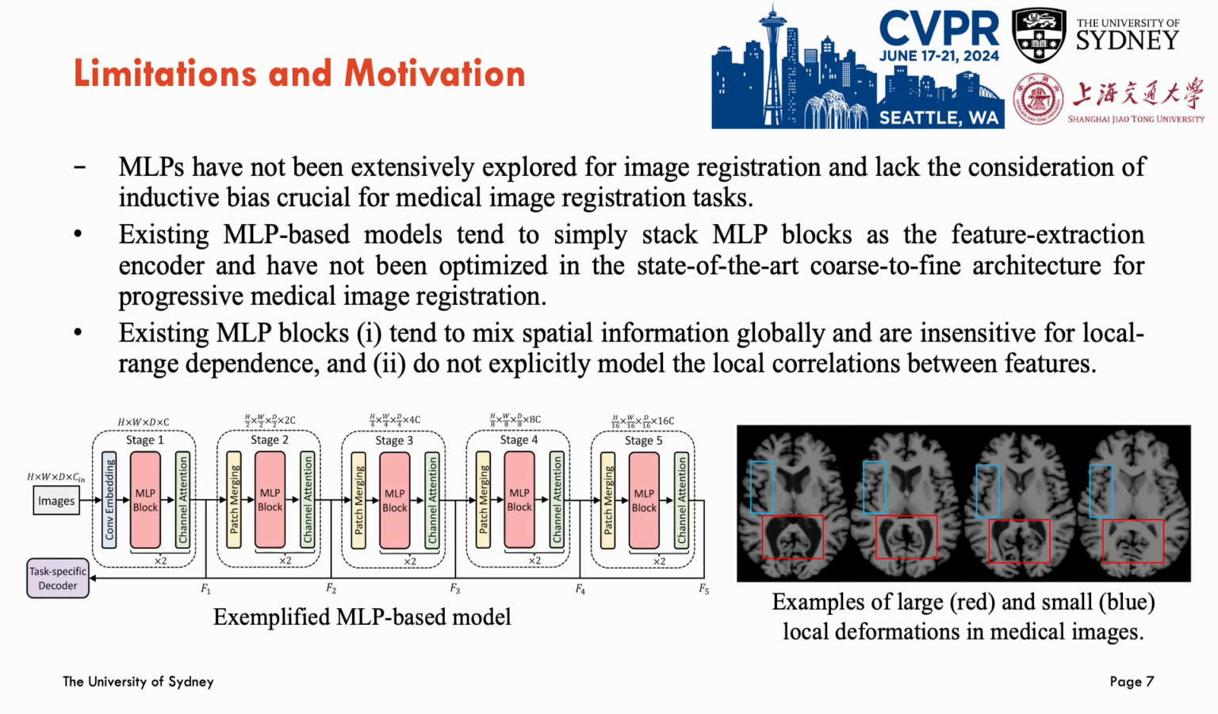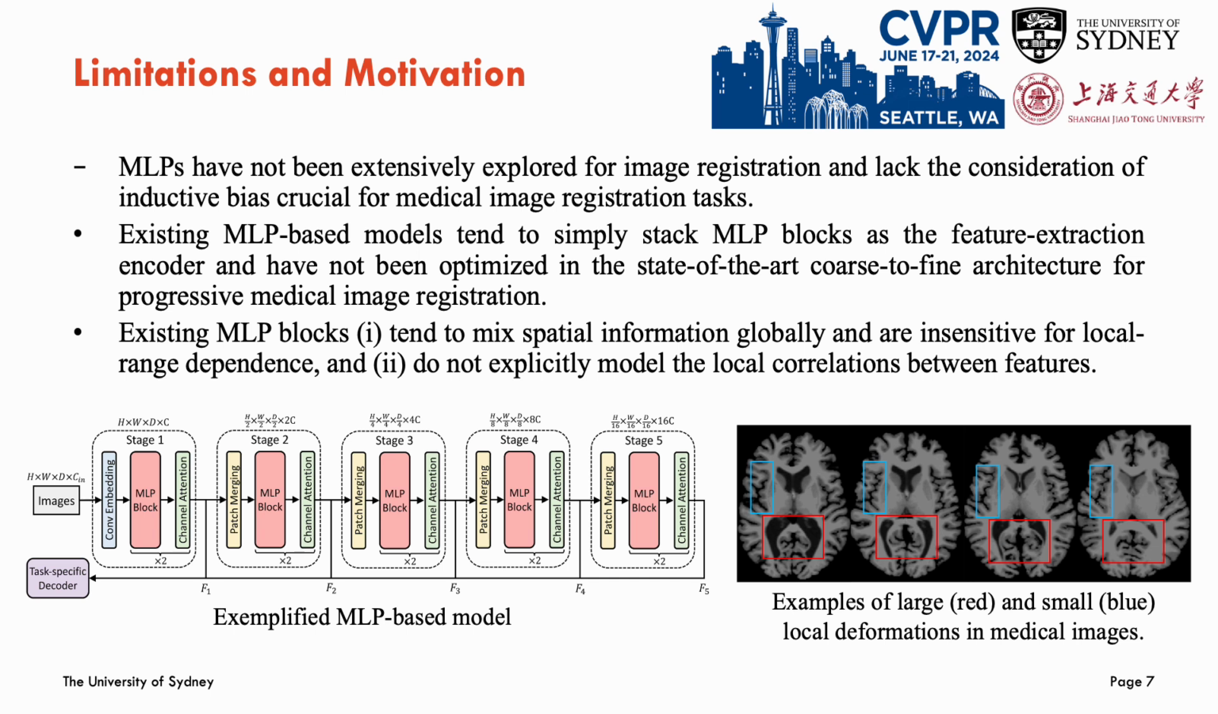Despite that MLP seems promising for deformable medical image registration, it has not been extensively explored for this problem and lacks consideration of crucial inductive bias. Specifically, existing MLP-based models tend to simply stack MLP blocks as a feature extraction encoder and have not been optimized in the state-of-the-art coarse-to-fine architecture to realize progressive medical image registration.